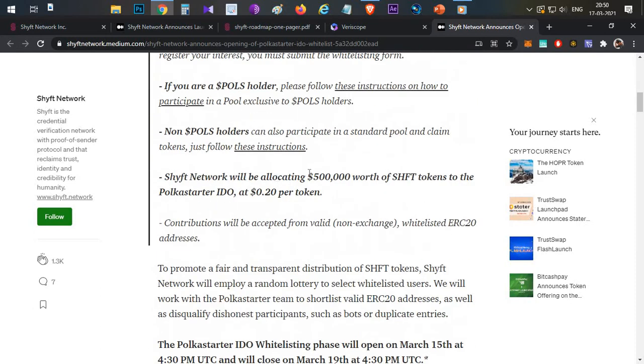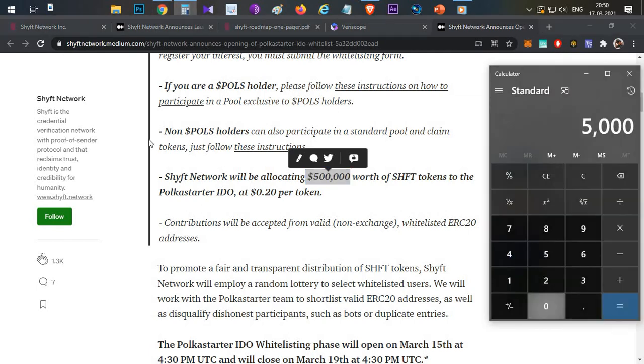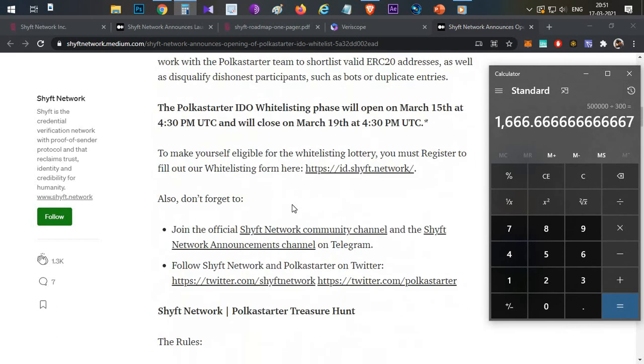Another important thing is they are going to raise around $500,000 in this IDO. So that is very huge. $500,000 divided by 300. Let's assume 300 is the individual cap, so $300. So it will be 1,666 unique addresses who will be eligible for the whitelist. They may whitelist around 2,000 users so that the gap will be filled. So in my point of view, there are very high chances of getting into this project's IDO. So definitely try to submit the whitelist form whenever you are watching this video.